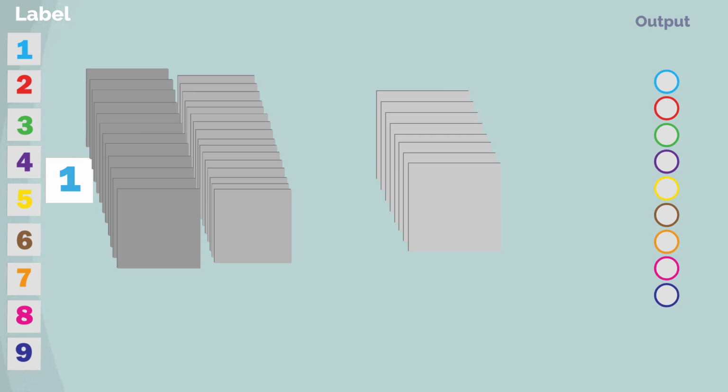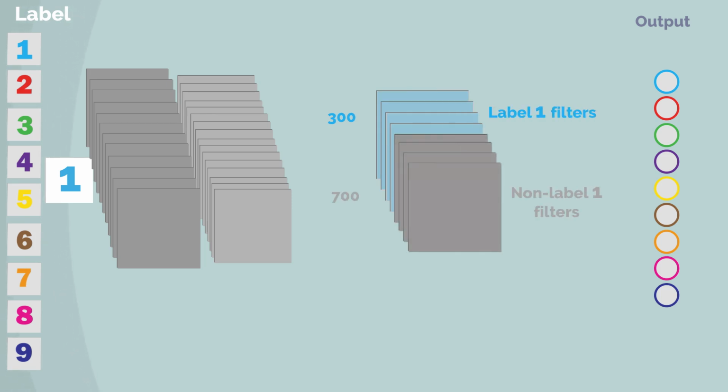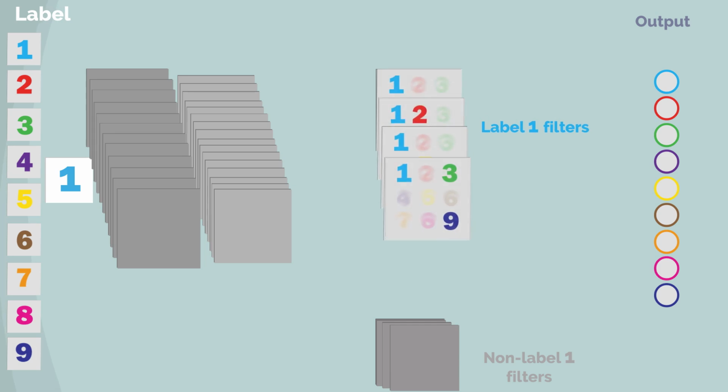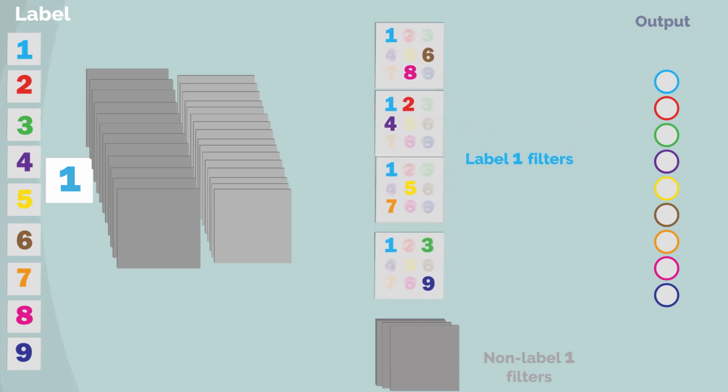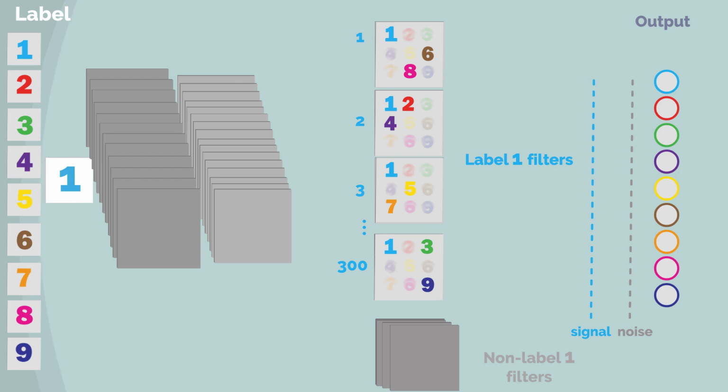At the last layer, among the 1000 filters, 300 are label 1 filters, and 700 are not. Each one of the 300 filters has label 1 among their set of 3 labels.